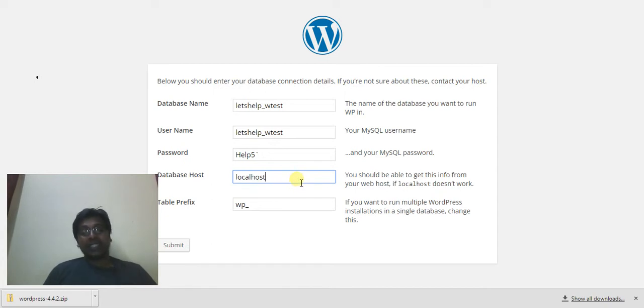Yes, you might think that it is useful only for local system, but no. Localhost means it will consider it as letshelpyou.com. So localhost is good enough for the database host, even though it is online.